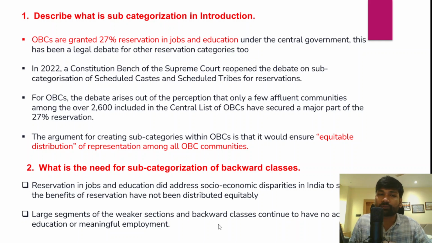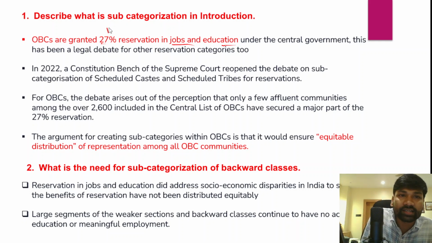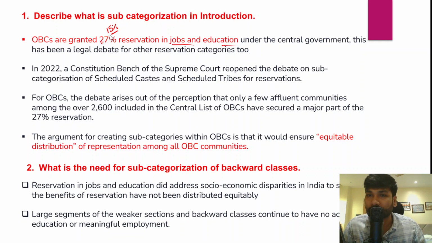Right, so first and foremost you need to briefly describe what subcategorization of OBCs and Scheduled Castes is. We all know that OBCs were given 27% reservation based on the Mandal Commission recommendations in jobs and education, and similarly Scheduled Castes were also given a reservation of 15% in government employment and education.